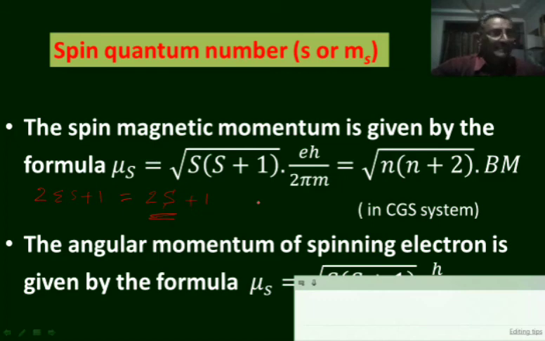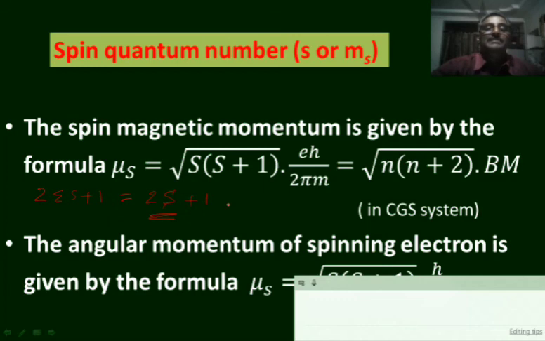The more the spin multiplicity of an atom, the more will be the stability of atom. The spin multiplicity represents the stability of an atom. If there are more number of unpaired electrons, the atom will be more stable. So in this way, the four quantum numbers represent the address of an electron in an atom.